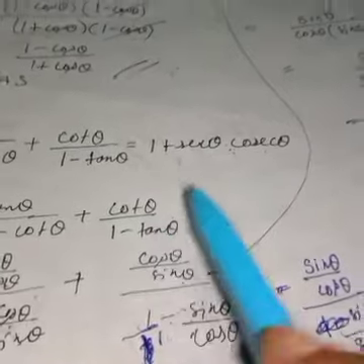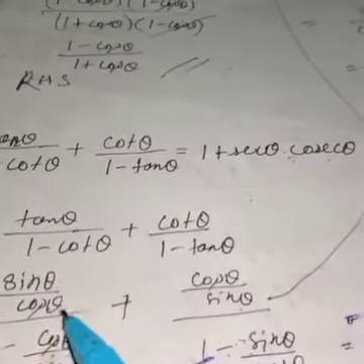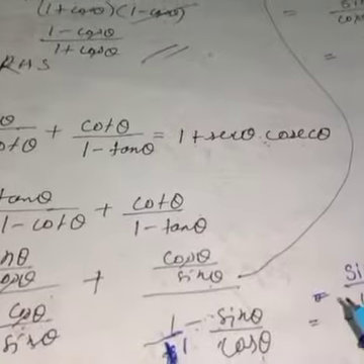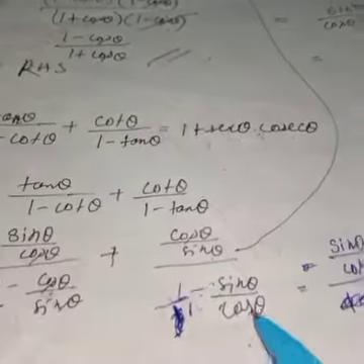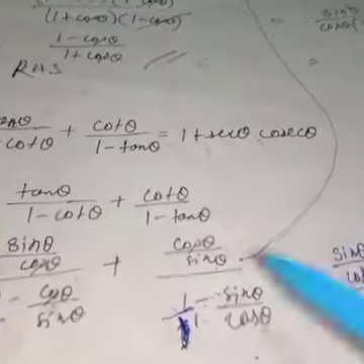Plus, in the place of cot theta what can we write? If tan theta is sin theta by cos theta, then cot theta is cos theta by sin theta. Then 1 minus, in the place of tan theta you can write sin theta by cos theta. Now you have to simplify it.